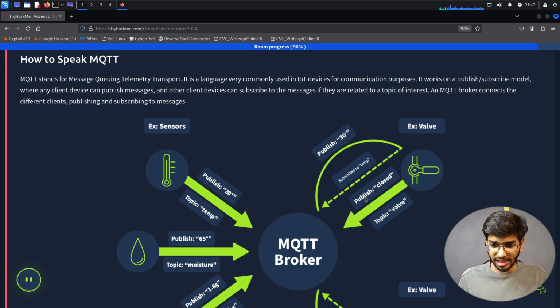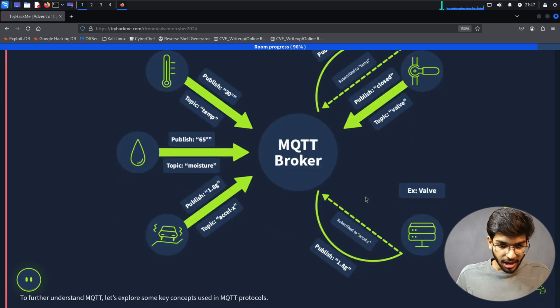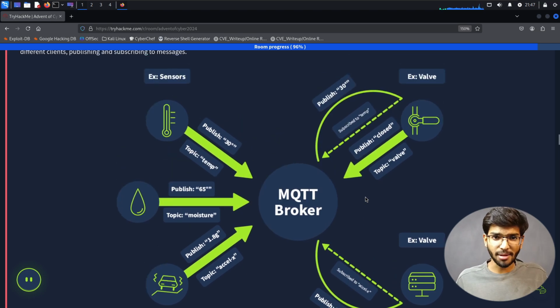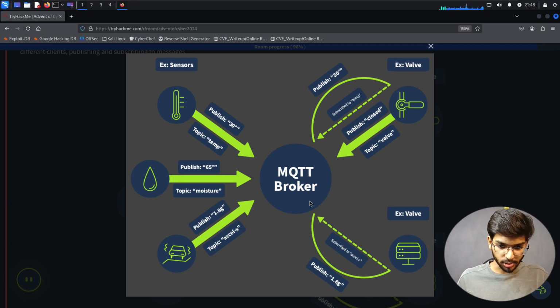An MQTT broker connects the different clients publishing and subscribing to messages, which means that our devices can publish information and mobile phones can subscribe to those messages. Whenever a notification hits, they can just send it. They've given us an image describing this entire process of subscribing and publishing the messages.